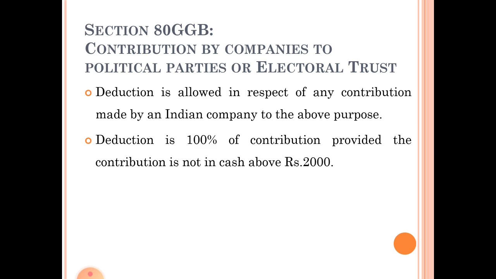Under this section, deduction is allowed in respect of any contribution made by an Indian company. Remember this point, only Indian companies can claim deduction under this section for the above purpose, that is donation to political parties or electoral trust.